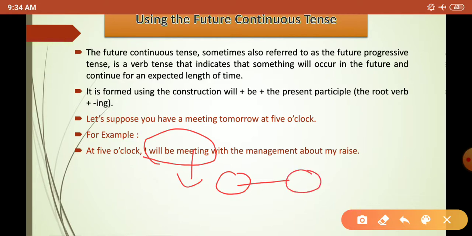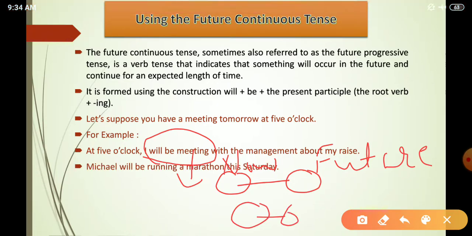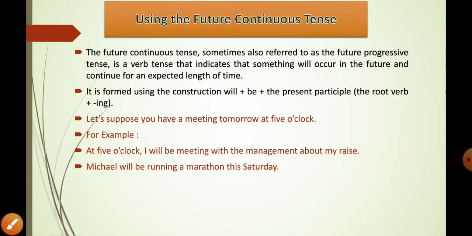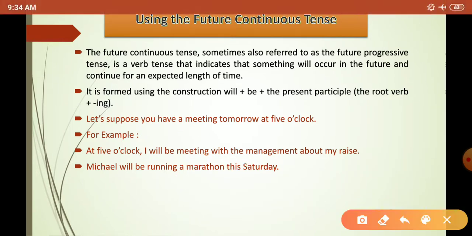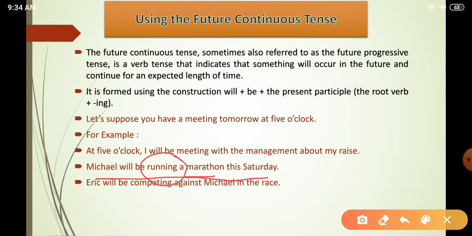So from now to the future, you are going to have a particular meeting that is going to be held for a particular duration of time. It is not that you start and then end within a second. Just like Michael will be running a marathon this Saturday. What does that mean? He is going to run the marathon for a few minutes, or a few hours as well.